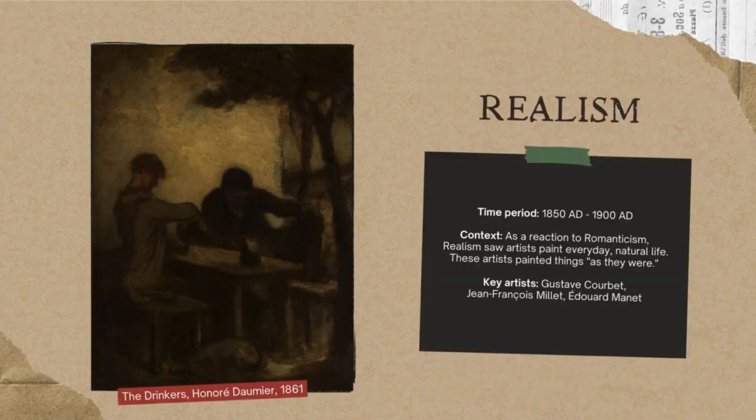Realism. Time period: 1850 AD to 1900 AD. Context: as a reaction to Romanticism, Realism saw artists paint everyday, natural life. These artists painted things as they were. Key artists: Gustave Courbet, Jean-François Millet, Edouard Manet. The Drinkers, Honoré Daumier, 1861.